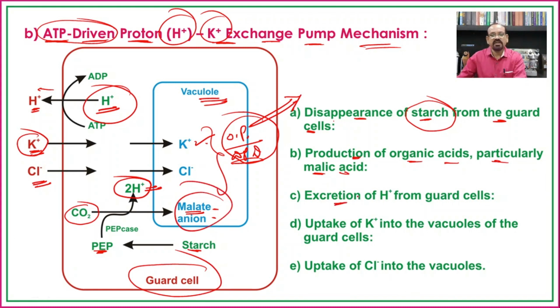Then there is excretion of protons from the guard cells and uptake of potassium into the vacuoles of the guard cell, which results in absorption of chloride ions and an increase in the osmotic pressure and DPD, which results in a decrease in the water potential. The cell is ready to absorb water from the surrounding subsidiary cells and epidermal cells, so it absorbs water, becomes turgid, and the stomata open. In the reverse process, the stomata will be closed.